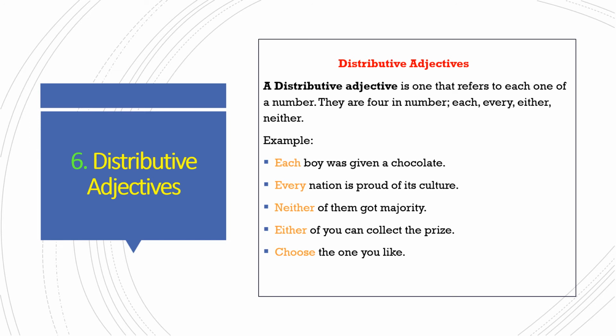"Every nation is proud of its culture." Every is referring to every nation. It is a distributive adjective. "Neither of them got majority." So it is no one. So it is a distributive adjective. "Either of you can collect the prize. Choose the one you like." So each, every, neither, either, these all indicate the distributive adjectives.